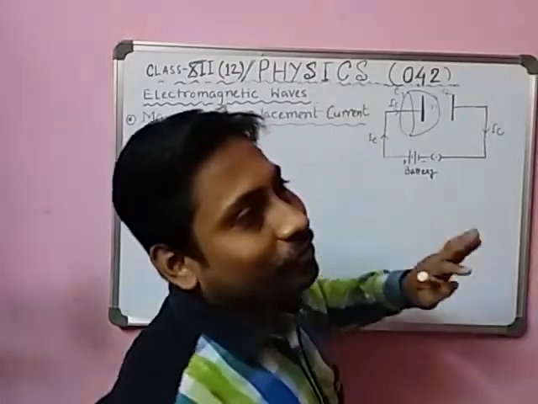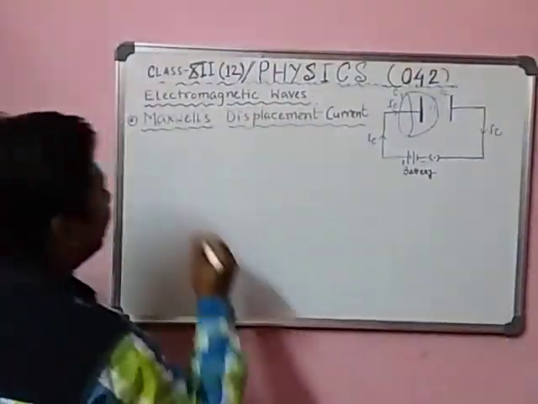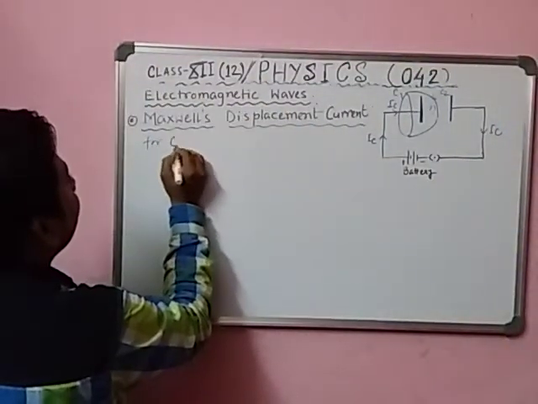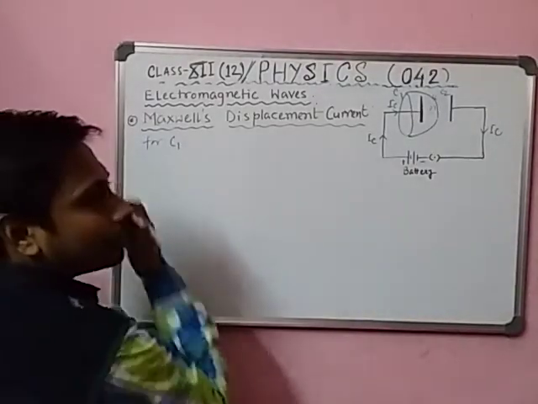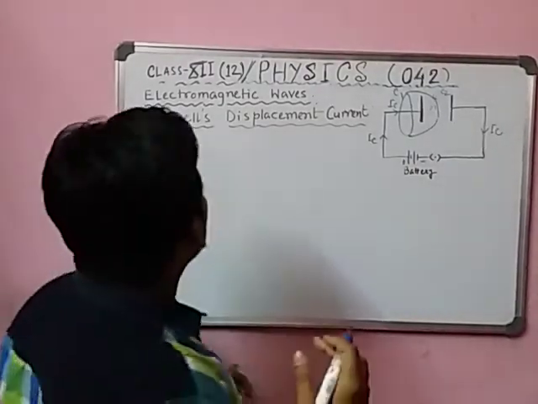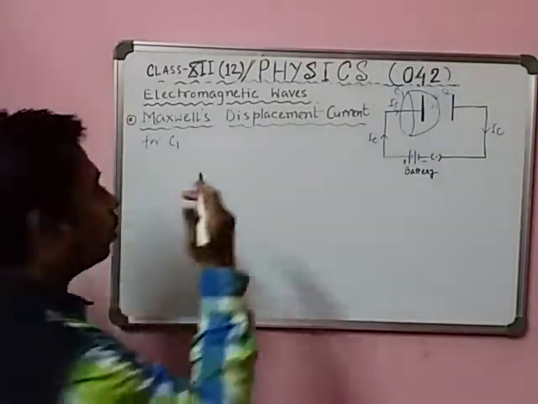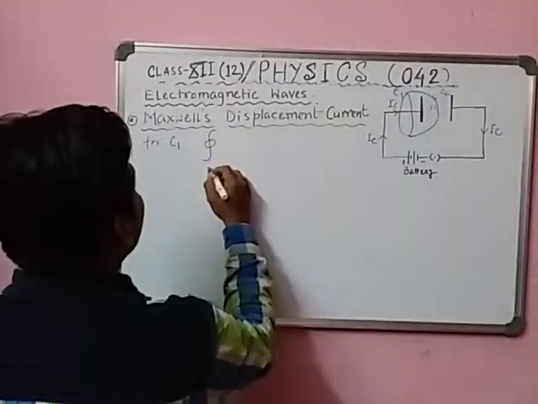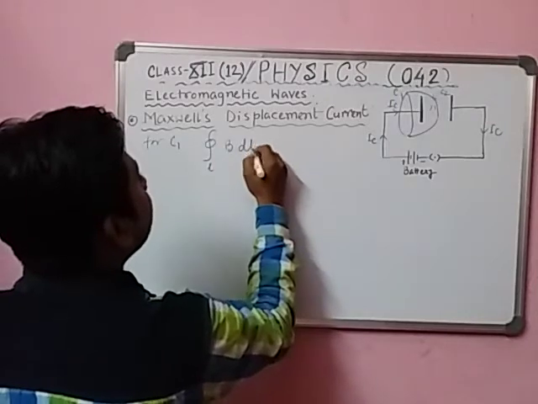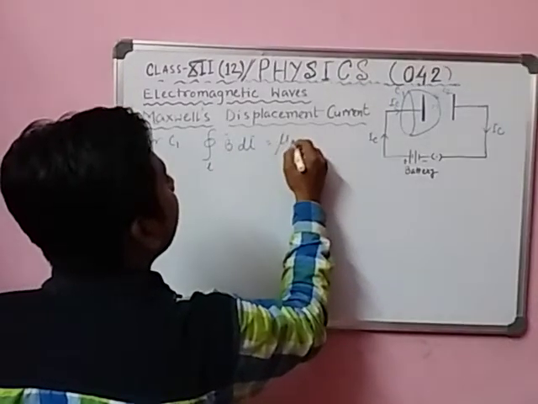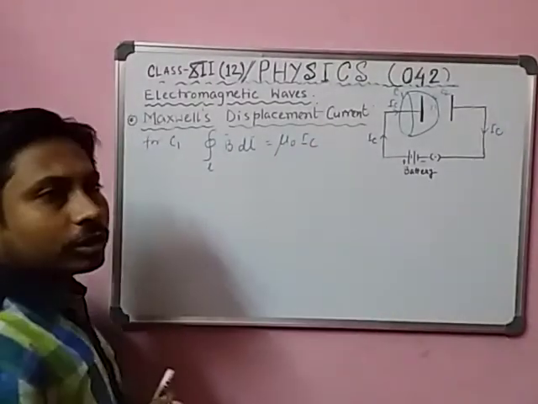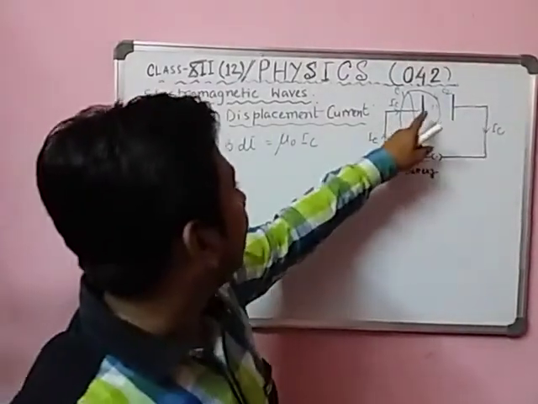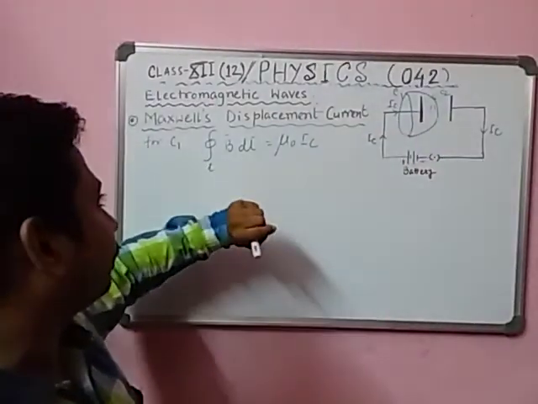So from this contradiction we can write for contour C1, according to Ampere circuital law, closed line integral B dot dl is equal to mu 0 IC, because in contour C1 there is a current IC.